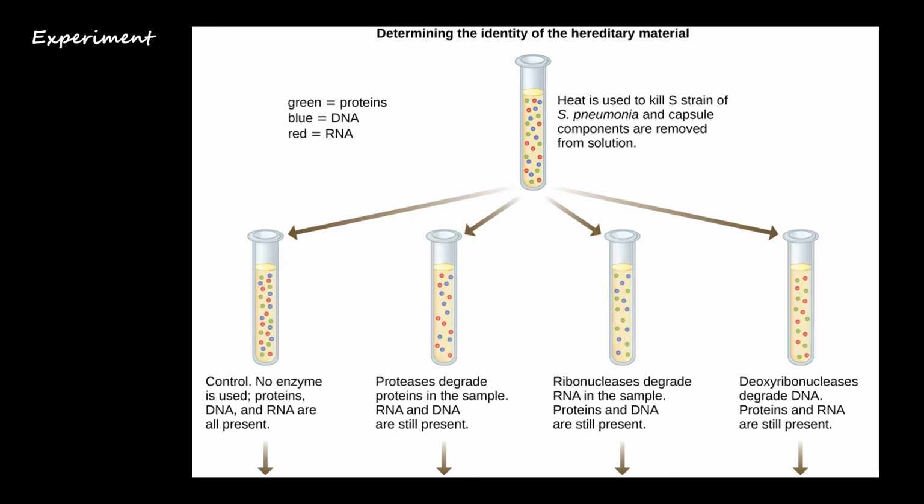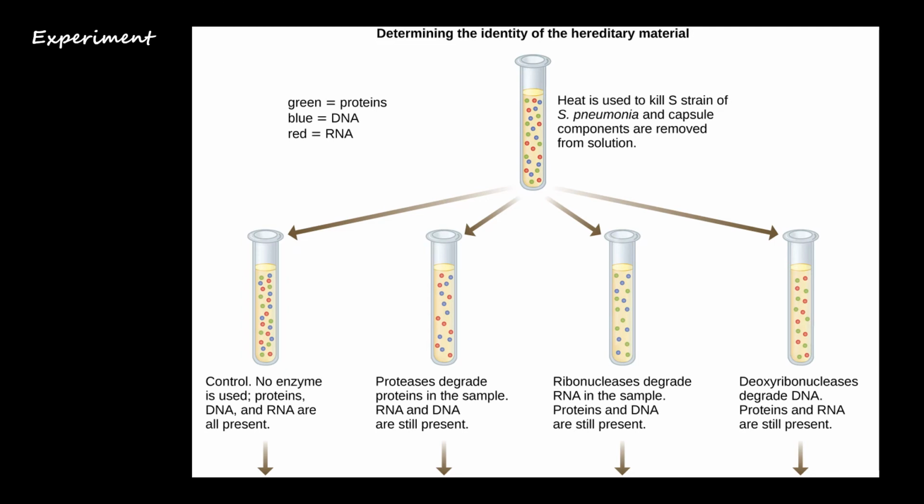So you can see there is a culture media, and what they have done is they have used heat to kill the S strain of Streptococcus pneumoniae, and the capsule components are removed from solution. So the green colored are proteins, the blue is DNA, and the red is RNA.